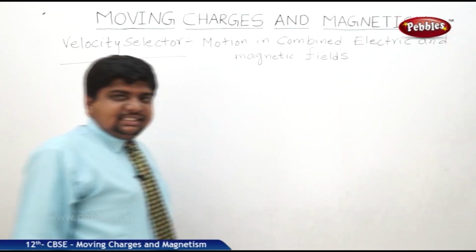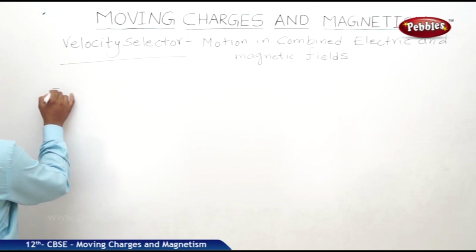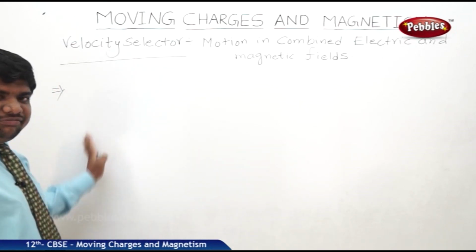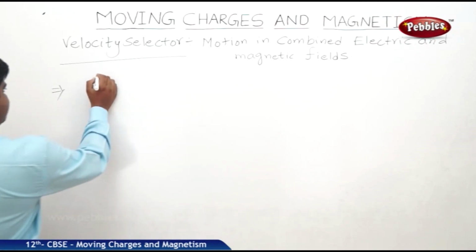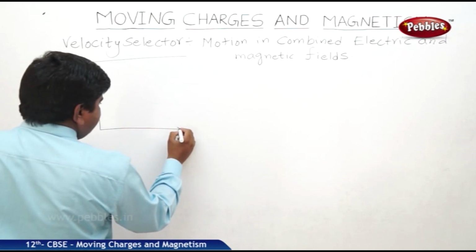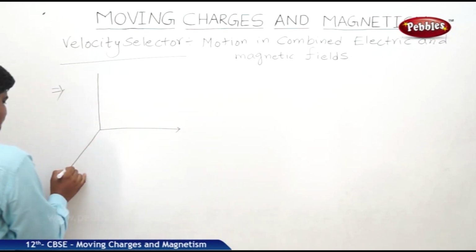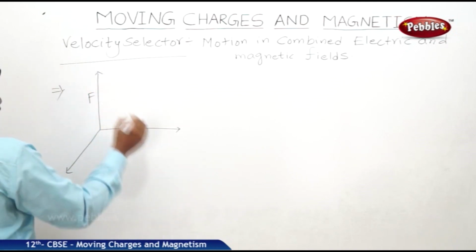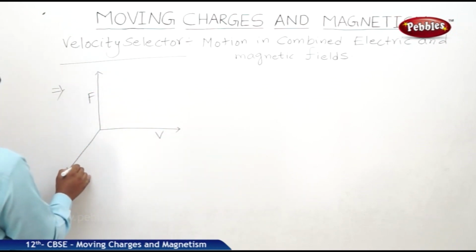So if this is the case, how will you find out? Just we go back to the corkscrew law to find out the relationship between F, V, B. So F is like this, V is like this, and B is like this. This is F, this is V, this is B.